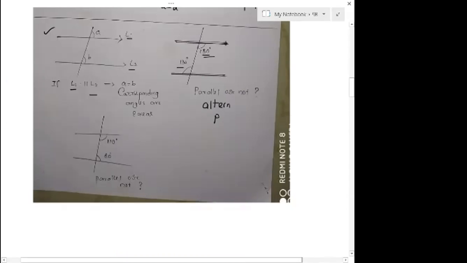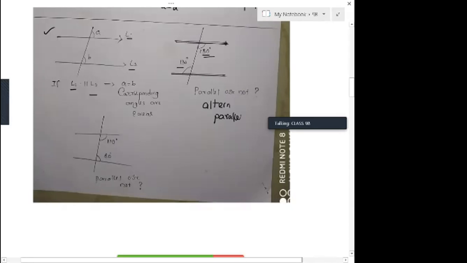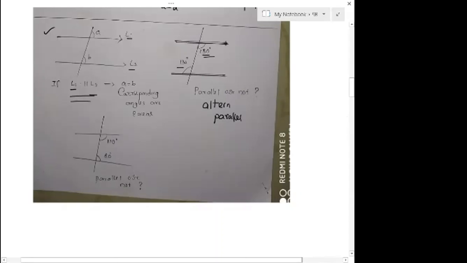It is not reverse. Please understand. The previous question, it was given that lines were parallel. So we found that angles are equal because they are corresponding. Here we are given the angles are equal. What type of angles are these two? Alternate angles. Because alternate angles are equal, we are identifying that these lines are parallel.